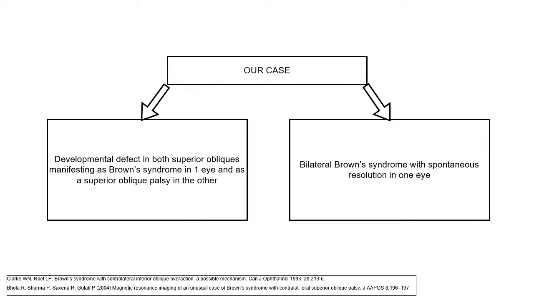The management of Brown syndrome is to weaken or loosen the SO till the time when the FDT is totally free. While the management of superior oblique palsy is very simple, you have to weaken the muscles in the direction where the deviation or the diplopia is maximum. In this case, it was maximum in contralateral elevation. That's the reason we did IO.